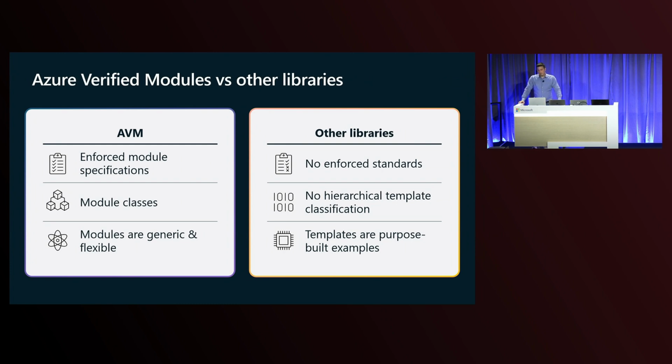In contrast with that, in AVM, we have a single virtual machine module that is flexible, so it's full of conditional expressions and complex functions. And you can interact with that module through complex parameter objects without touching the source code of the module itself.